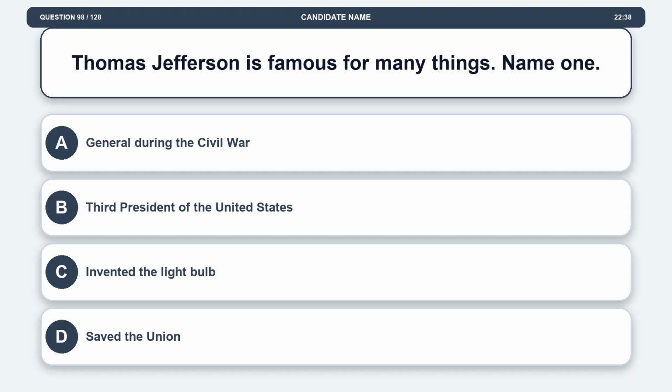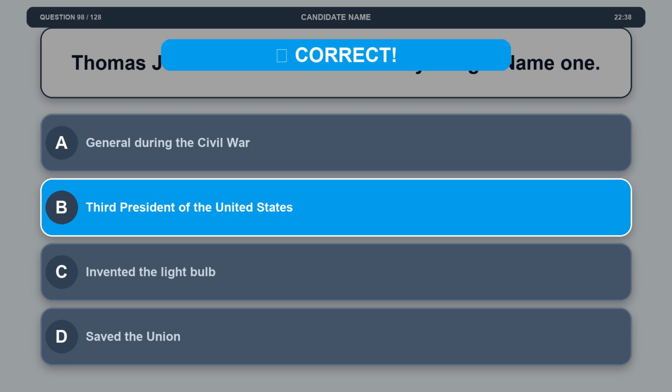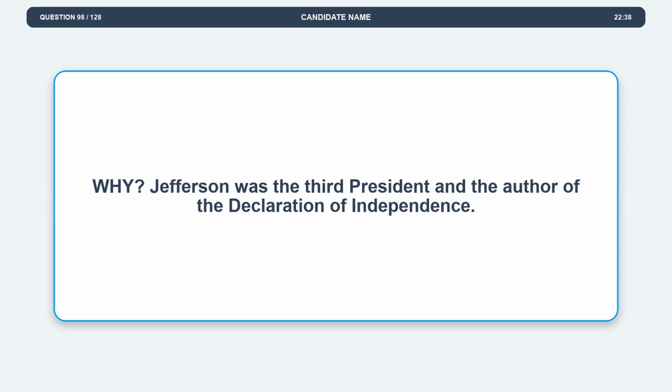Question 98. Thomas Jefferson is famous for many things. Name one. Option A, general during the Civil War. Option B, third president of the United States. Option C, invented the light bulb. Option D, saved the Union. The correct answer is option B, third president of the United States. Explanation. Jefferson was the third president and the author of the Declaration of Independence.